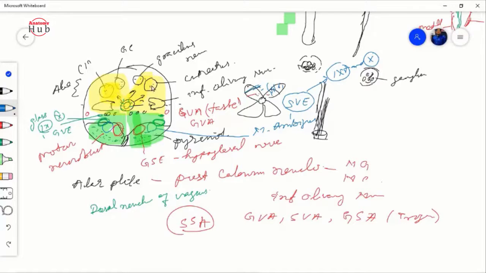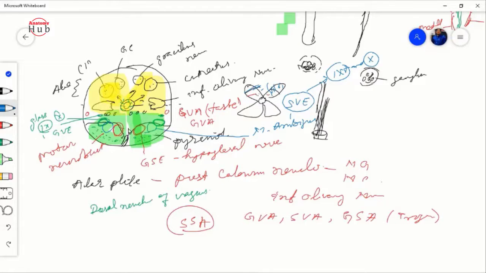So the posterior column nuclei are nothing but the nucleus gracilis and nucleus cuneatus, and in the middle you will find the inferior olivary nucleus, and anterior to that we will find the general visceral afferent, special visceral afferent, general somatic afferent, special somatic afferent. All these nuclei are present over here. Okay, this is the alar plate.